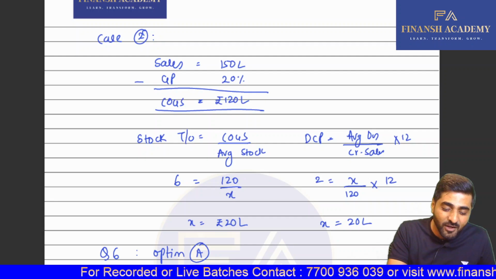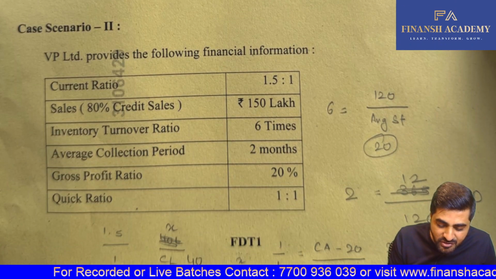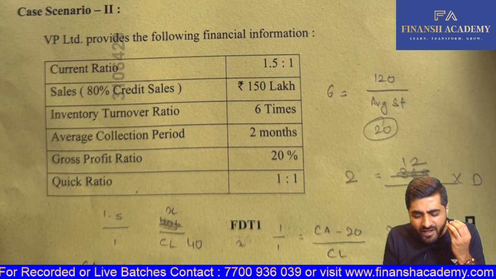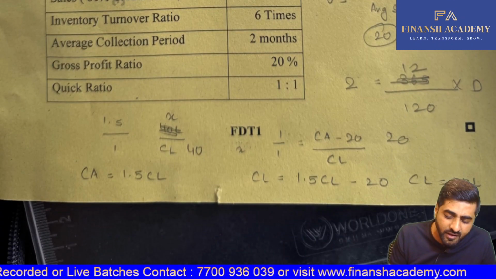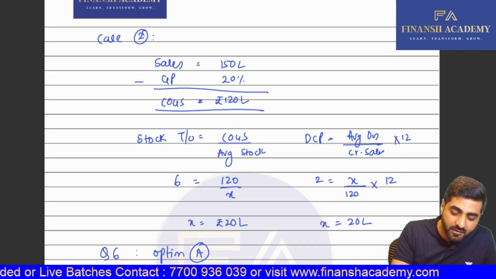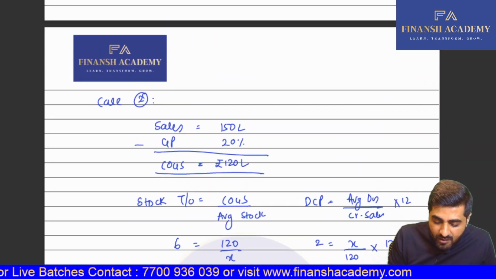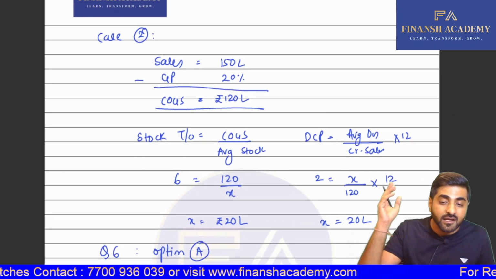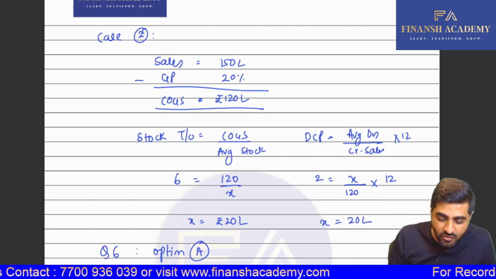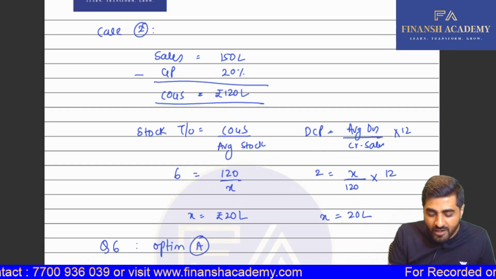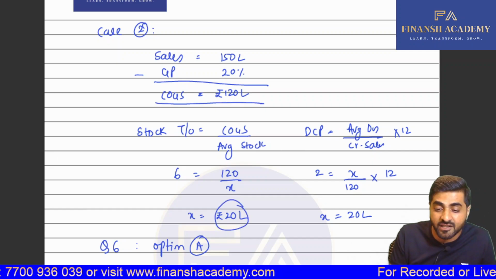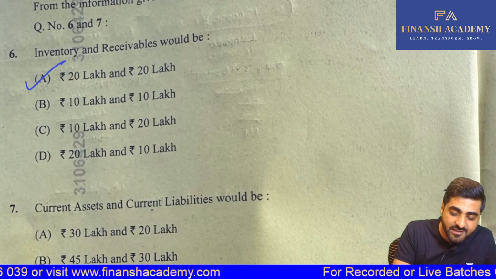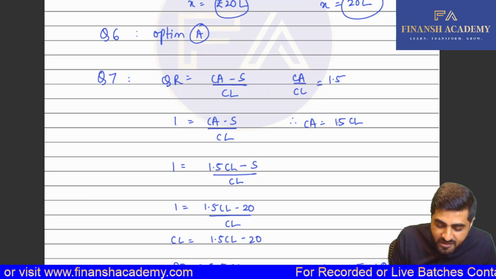Then your case 2. Case 2 was about your basic ratio analysis and very easy ratios for you to calculate. The first thing was you had to calculate the amount of stock and your amount of debtors. I've solved this for you. Sales minus GP gives you COGS. So based on your stock turnover ratio, your stock is coming as 20 lakhs and your debtors is also coming as 20 lakhs. So hence your sixth option A should be taken into consideration.